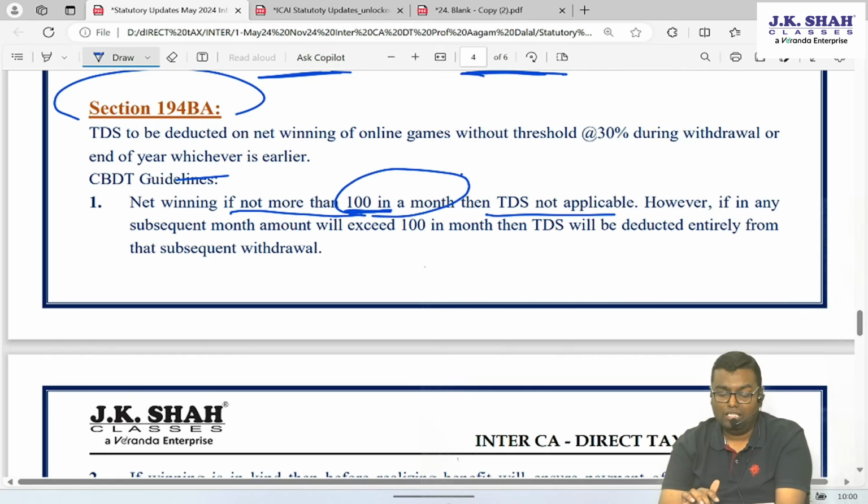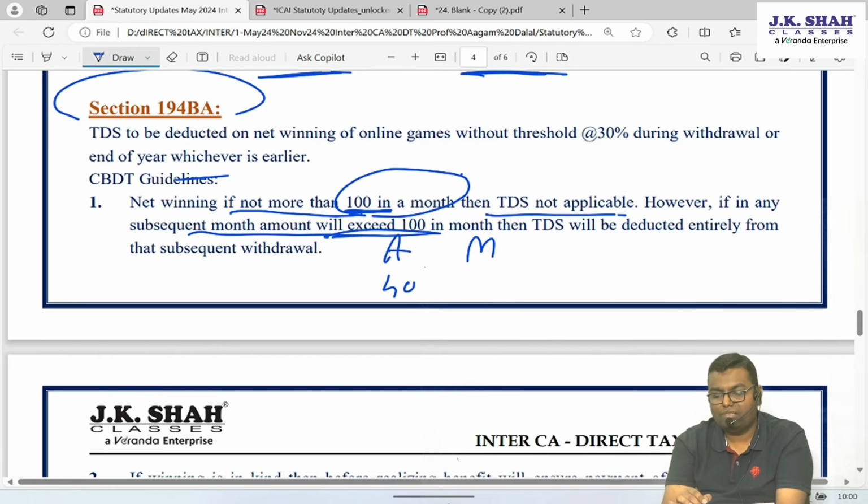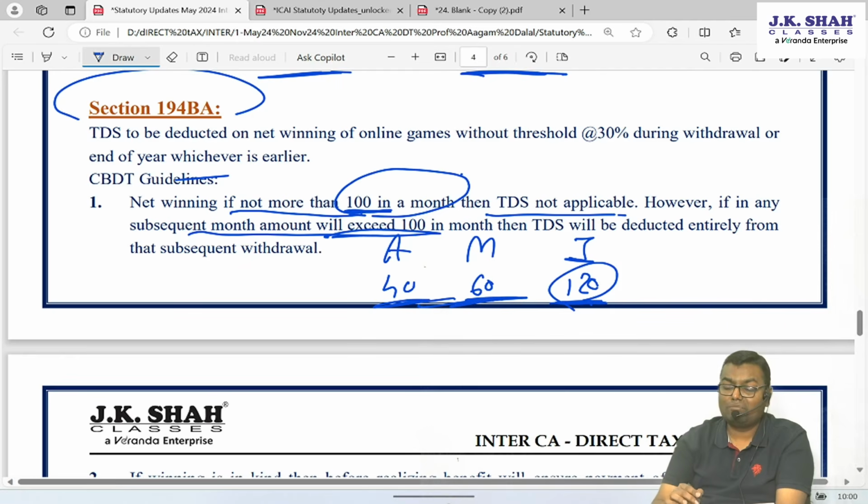However, if in all the months it is up to 100, then TDS will not apply. If in any one of the months winning exceeds 100, then TDS will get applied in that month. TDS will be deducted for the entire year. Let's say in April month you got only 40 rupees, TDS not applicable. May month you won 60 rupees, TDS not applicable. In June month you won 120 rupees, it is more than 100 rupees, TDS will apply now onwards. But in June month you have to apply 30% on this 40 rupees also, on this 60 rupees also, because now it is more than 100 in one of the months. TDS will apply for the entire year.